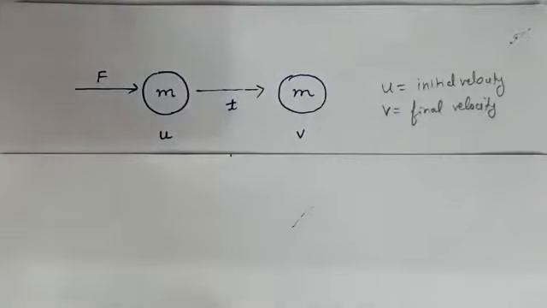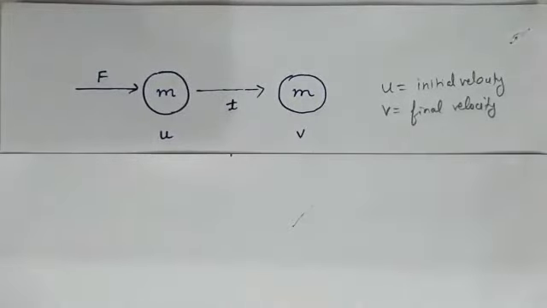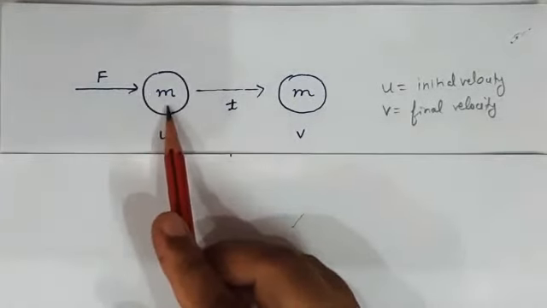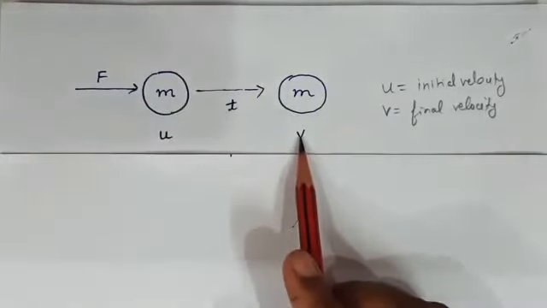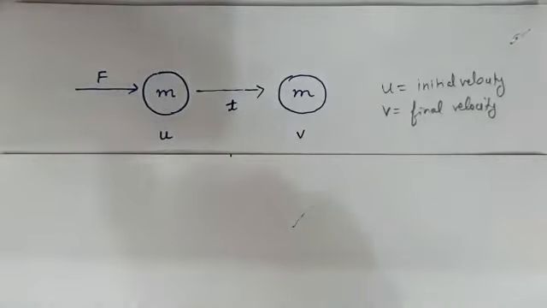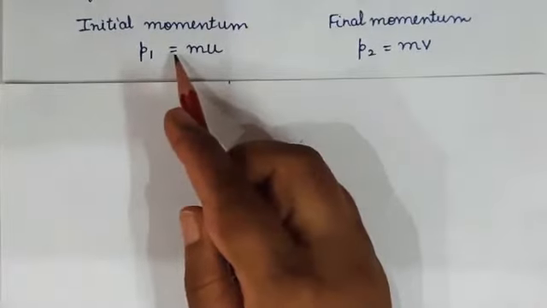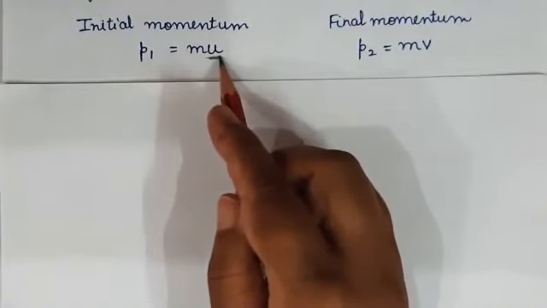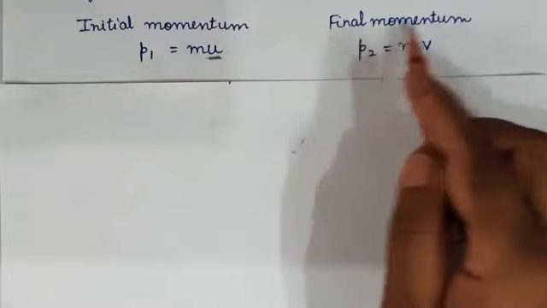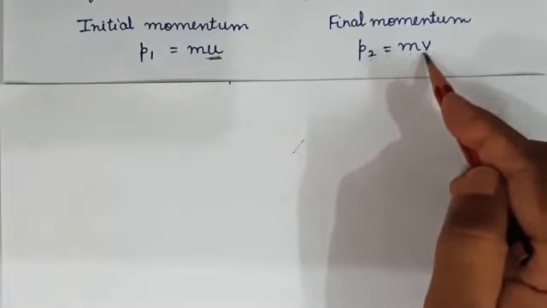Okay, on the application of force F, when the force is applied on this object of mass m, initial velocity was u, and after time t, it acquires final velocity v. So what is the initial and final momentum? Initial momentum, that will be P1. It will be mass into velocity. Initial velocity is represented as u, so mu. And final momentum, that will be P2, that is equal to mv, where v is the final velocity.